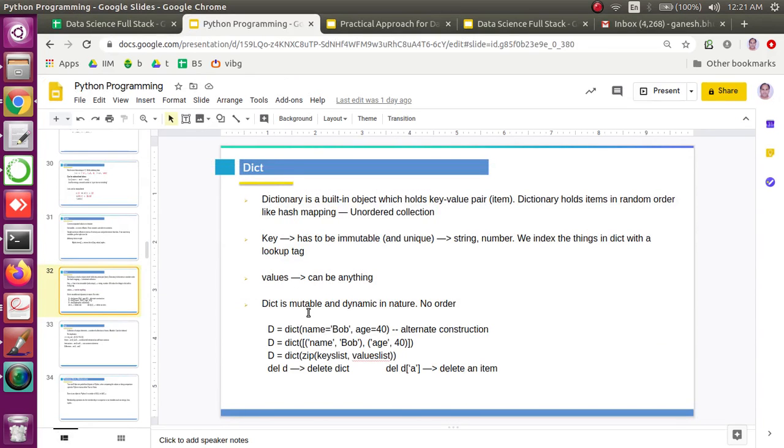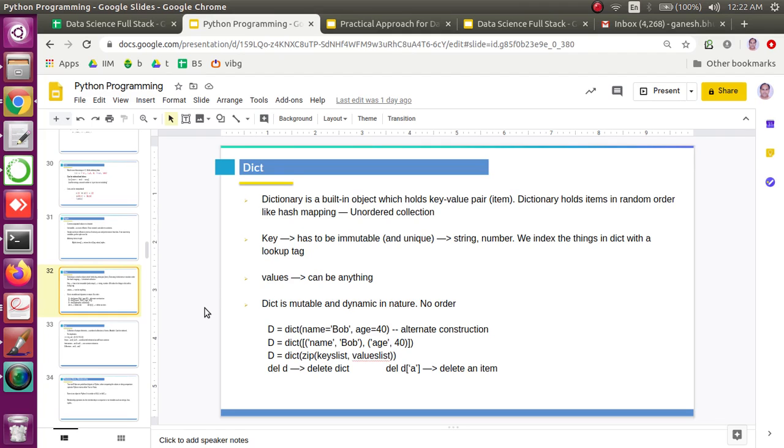I repeat again, a key has to be an immutable data structure, and it has to be unique. We can't have duplicate keys in a dictionary. And when I say immutable, the key objects one can use are a string, integer, float and tuple. Those are valid keys. But we can't have a list as a key, because list is a mutable data structure. But there is no restriction on the values. Value can be anything in the dictionary.